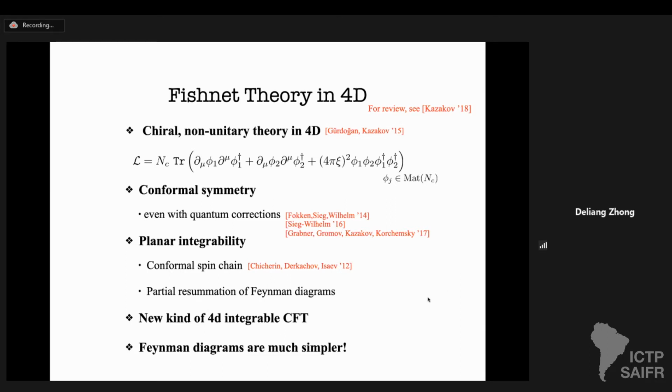And in the planar limit, when Nc goes to infinity, this theory is still integrable. For example, the integrability of this theory is related to the integrability of the spin chain of conformal symmetry. Studying the integrability of the Fishnet theory gives us a way to understand a subset of the Feynman diagrams in the original theory. To summarize, the Fishnet theory is a new kind of 4-dimensional non-supersymmetric integrable CFT. And what is nice about them is that the Feynman diagram content is much simpler.